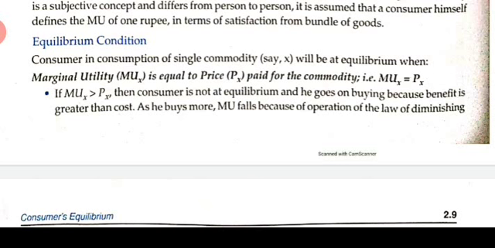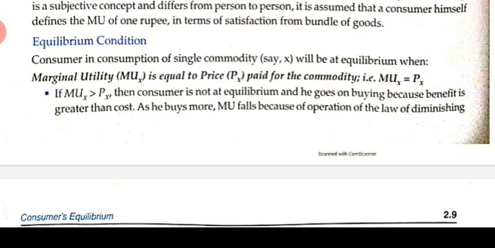We are going to discuss two situations. Number one is if MUX is greater than PX. This is not the equilibrium point. If this happens, how will the equilibrium be achieved? MUX greater than PX means the consumer is not in equilibrium because the benefit is more. The utility is more than the price or the cost. So the consumer will start to buy more and start to consume.